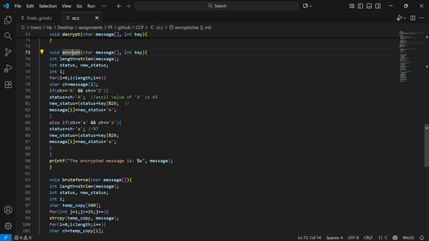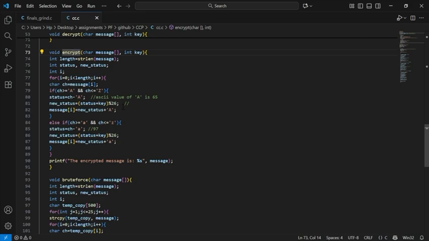alphabet, right? So modulo gives us the remainder after division, but it works a little differently in mathematics and programming. In programming here, if our result exceeds 25, that is position plus key is greater than or equal to 26, then it wraps around to the very beginning of the alphabet.